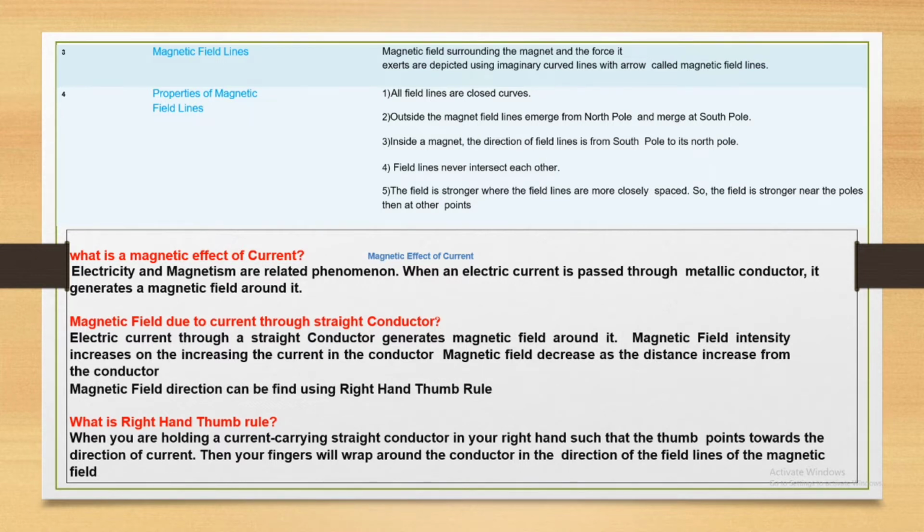Suppose the current is flowing, using the geographical concept, from south to north. You put your thumb south to north. On the east side, the magnetic field is entering, and on the west side, the magnetic field is going out. That means the east side is downward and the west side is upward. You can use a cross for the downward direction and a dot for the upward direction. You see this in some books. Just remember this concept.